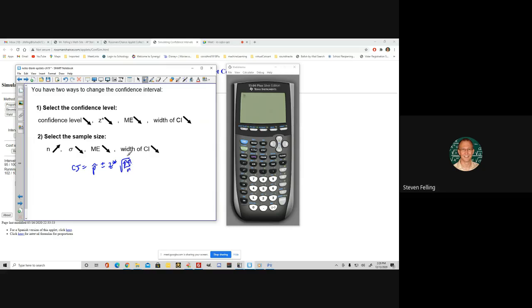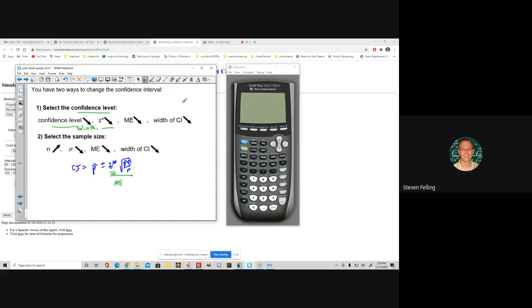If you select the confidence level, that affects the z star value. If you make your confidence go down, like let's say from 90% down to 70%, then you don't have to go as many standard deviations away, which means the z star value goes down. If the z star value goes down, then the whole margin of error goes down, and therefore the width of the whole thing goes down.